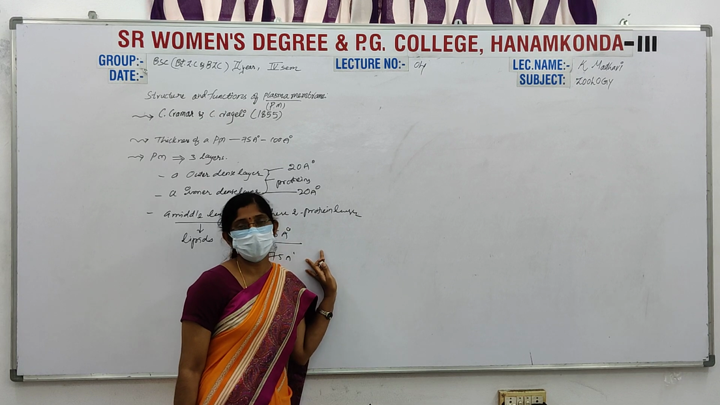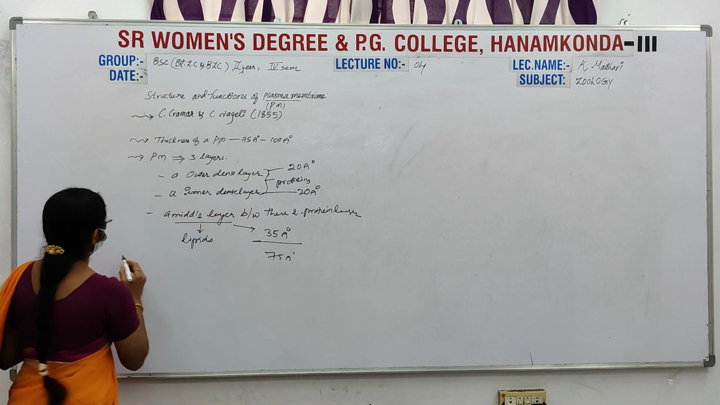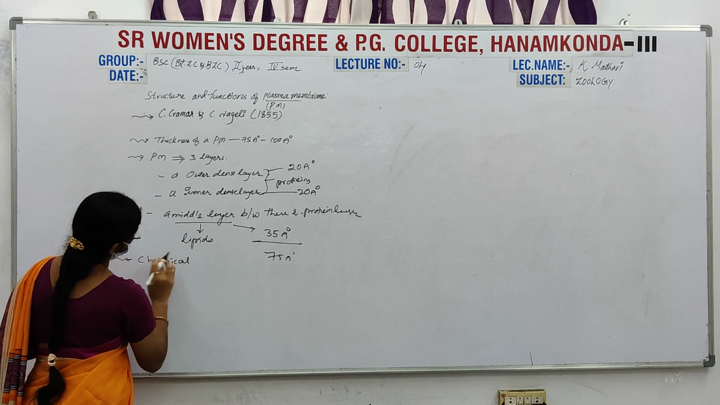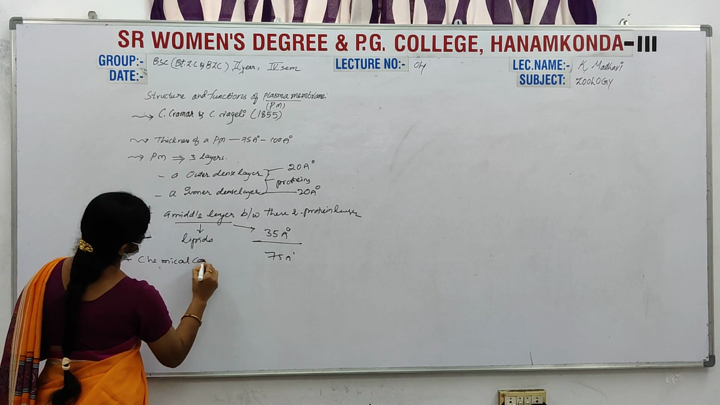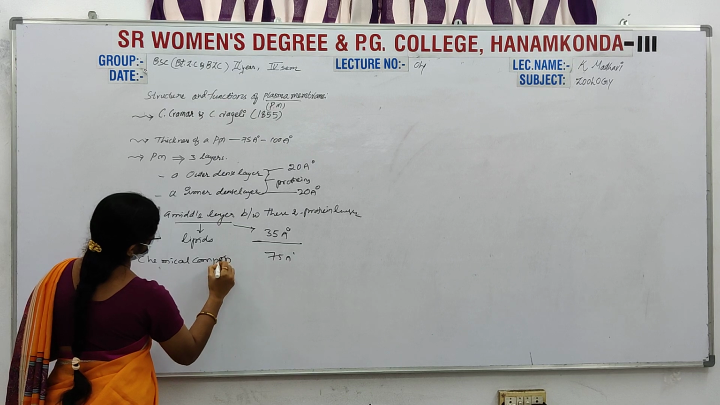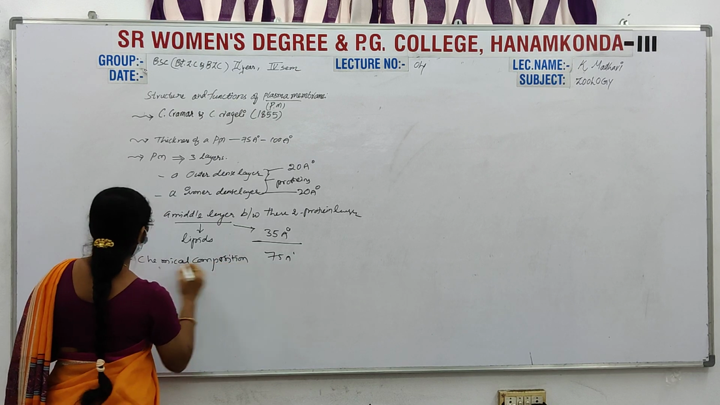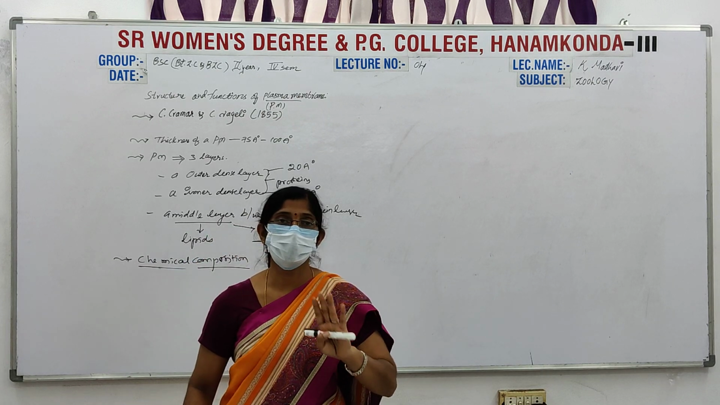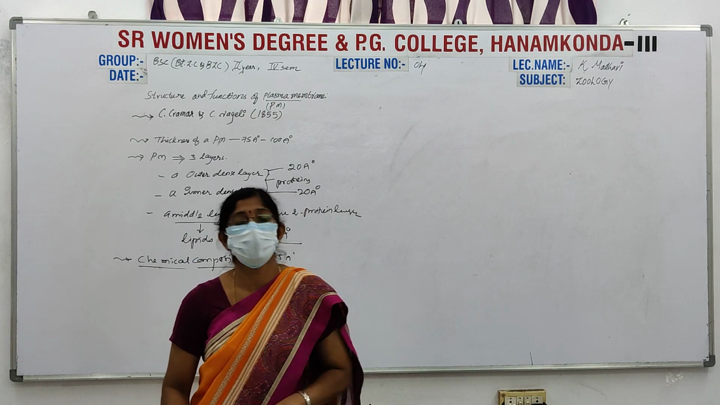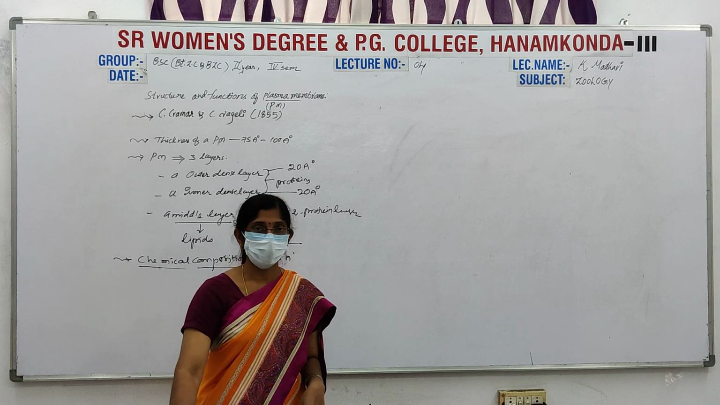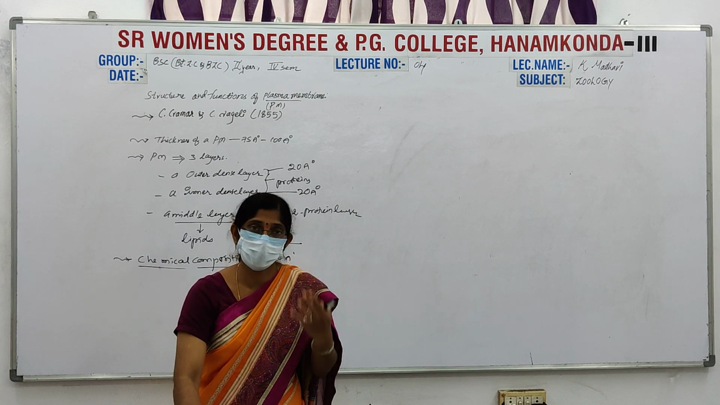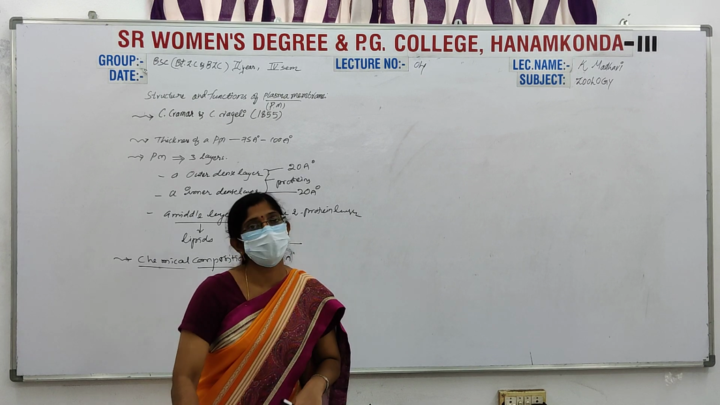And next one, the chemical composition. What is that? Chemical composition. Basically, the chemical composition is most important for the functions performed by the plasma membrane. Depending on the nature of what it has inside, it can perform such types of functions.